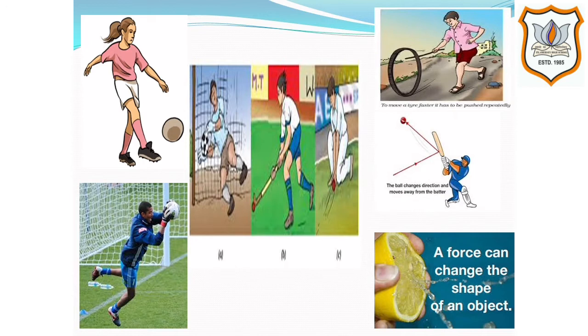Students, as you can see in the picture, in first picture, a force of kick makes a stationary football move. In second picture, a force applied by goalkeeper makes the moving football stop. In third picture, the force can change the speed of the moving tire by the child. In fourth picture, a force can change the direction of a moving ball by the batsman. And in fifth picture, a force can change the shape of a lemon.